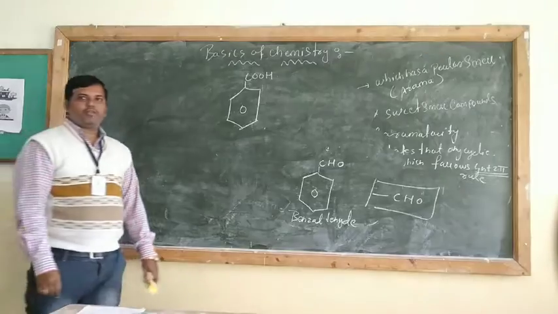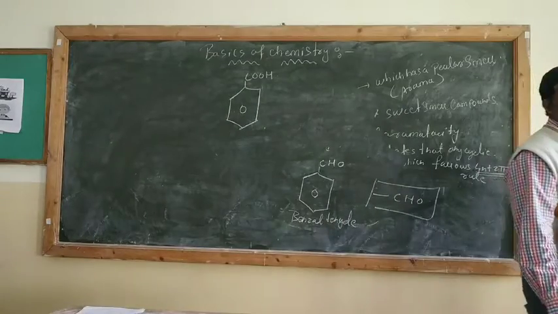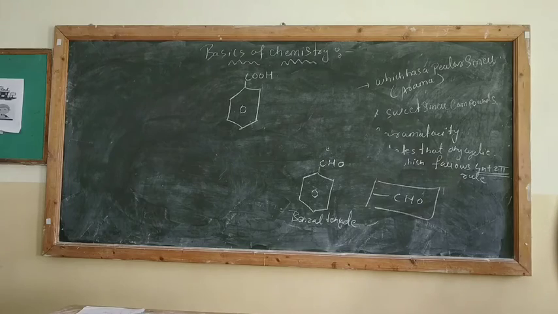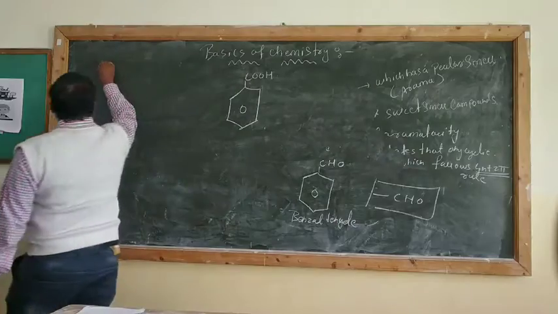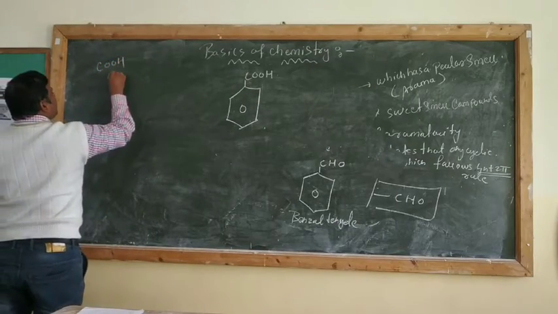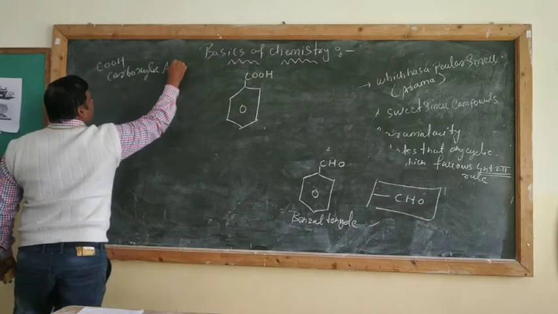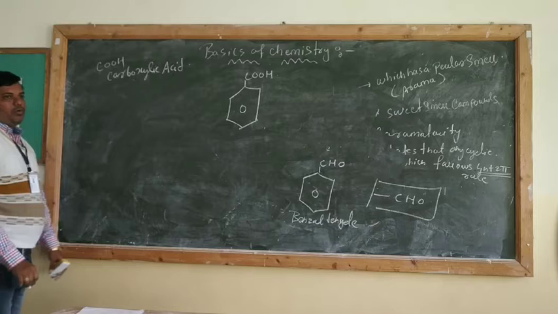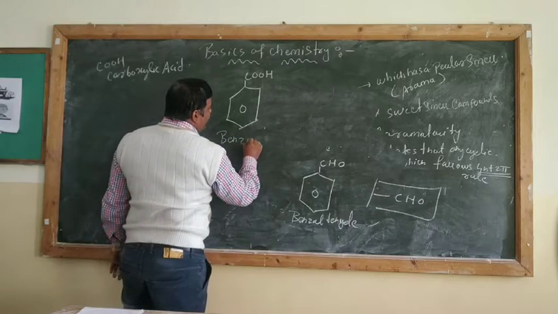So yesterday also we have seen COOH. COOH किसको बोलते हैं हम लोग? Yes. Acid. Which acid? Name of that acid? Carboxylic acid. Right? So COOH is the carboxylic acid. Okay. So what will be the name of this? The name of this will be benzoic acid.